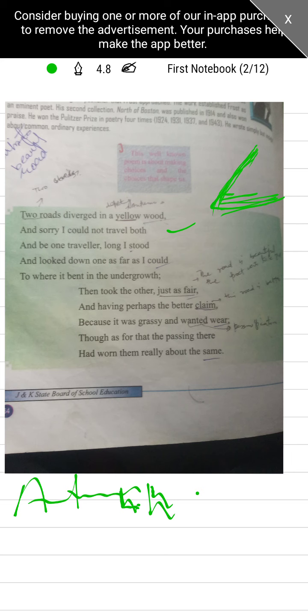To where it bent in the undergrowth. Undergrowth means dense growth of plants and bushes, right?